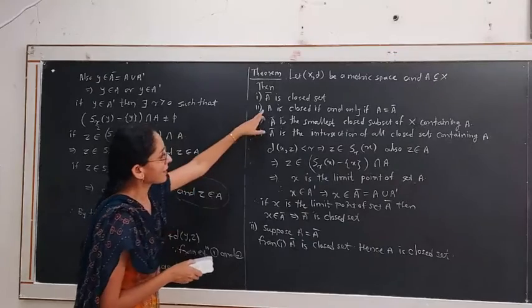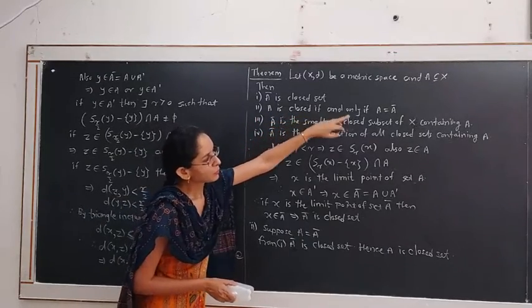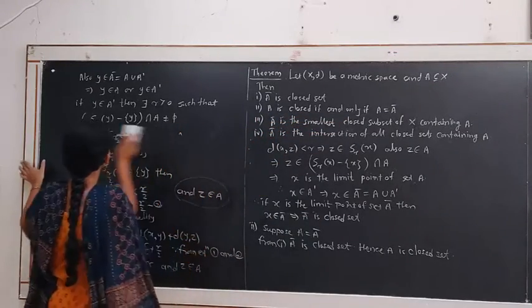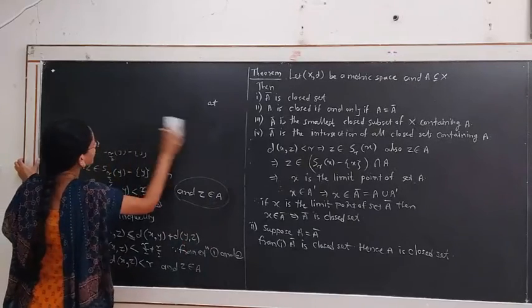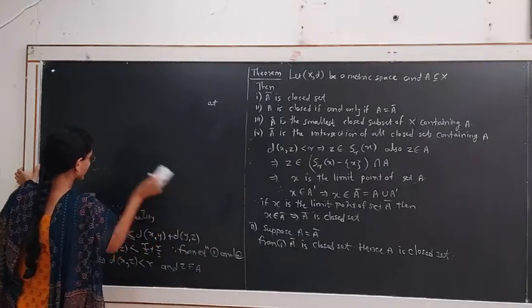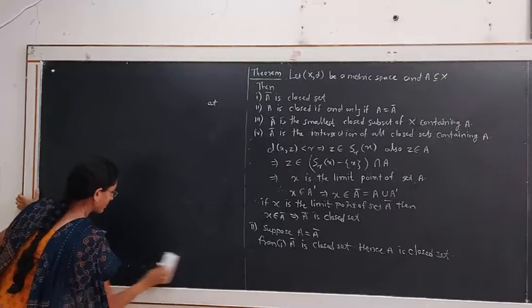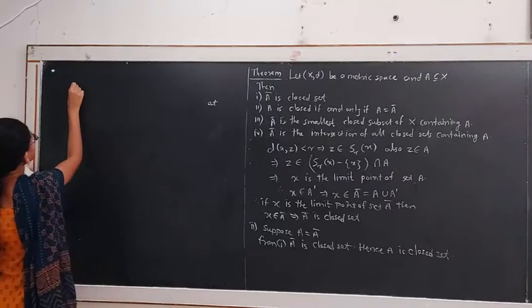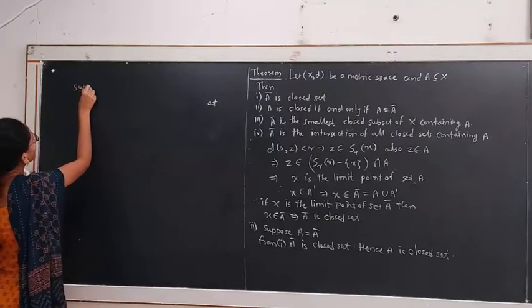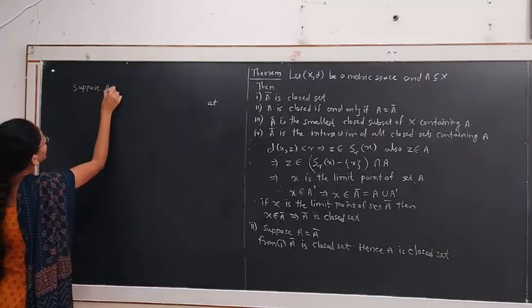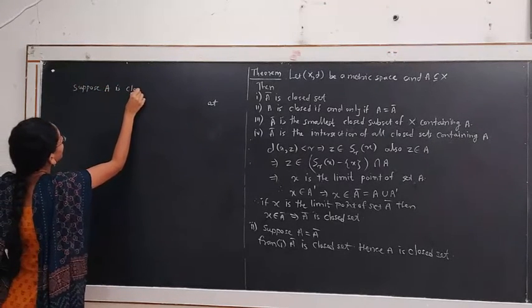Conversely, suppose A is a closed set, and then we prove A equals A bar. Suppose A is a closed set.